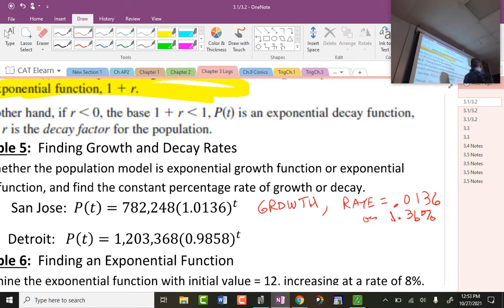Or at a rate of 1.36%. And usually for cities, this is per year. We really got to watch your questions, though. The time is built into the question. But usually for cities, it's per year. Okay, Detroit, growth or decay. 3, 2, 1, go.